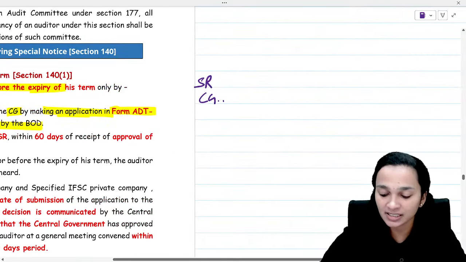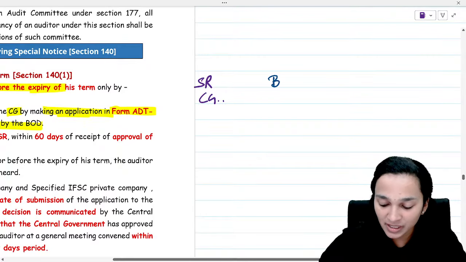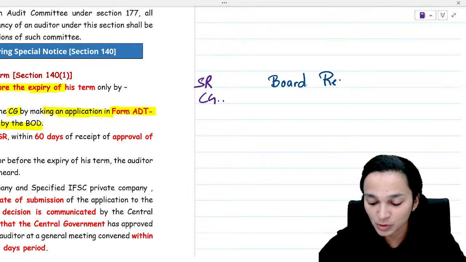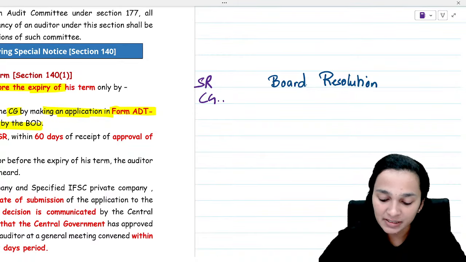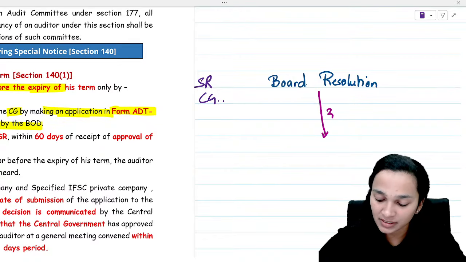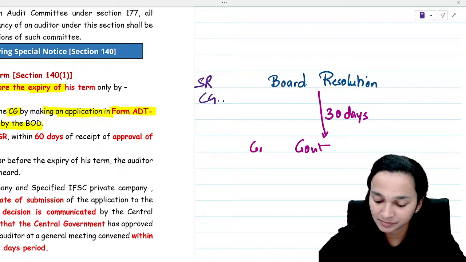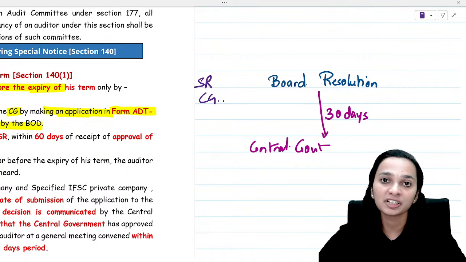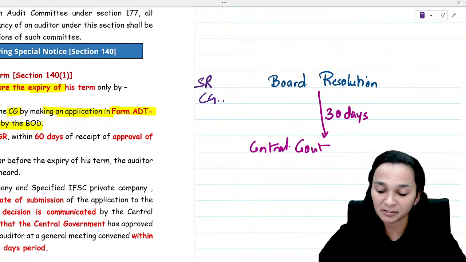So the first thing here is that the board of directors have decided to remove the auditor, so a board resolution will be passed. Now, after passing the board resolution, within 30 days, what has to be done? An application has to be made to the central government, obtaining their approval for the removal of the auditor before expiry of his term.